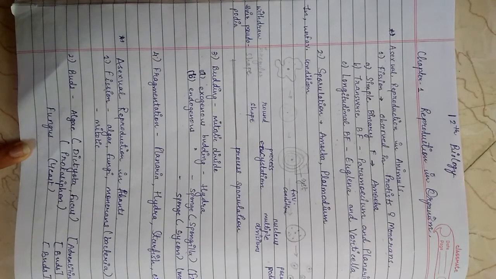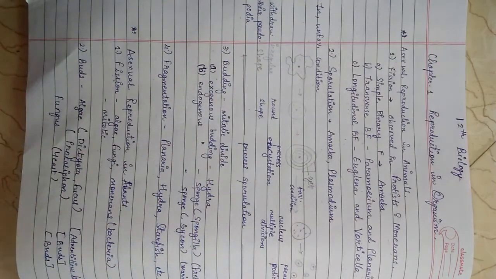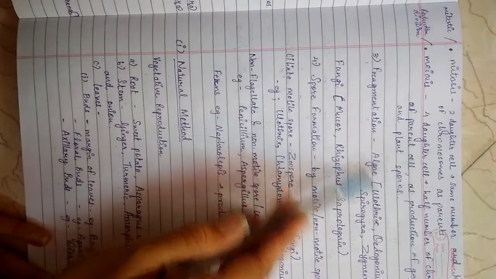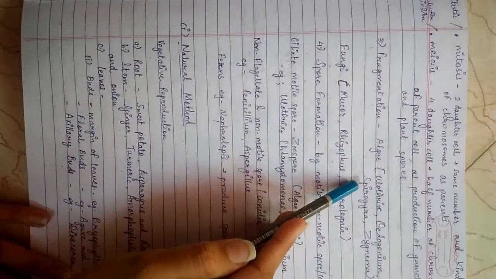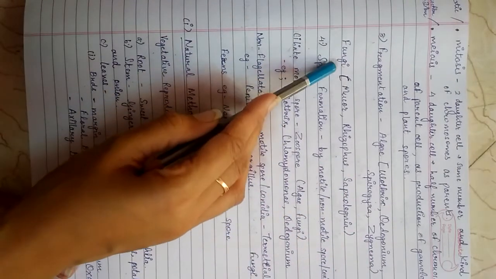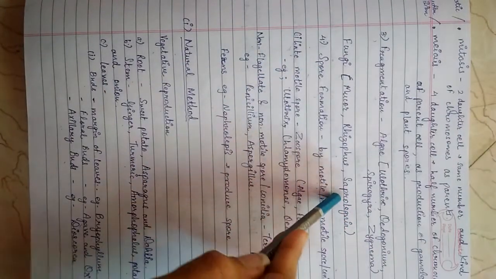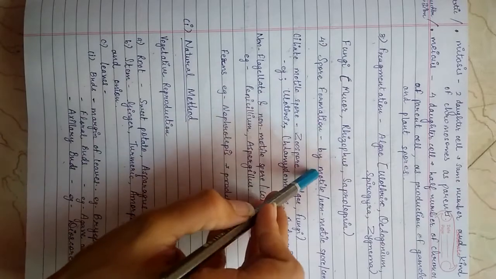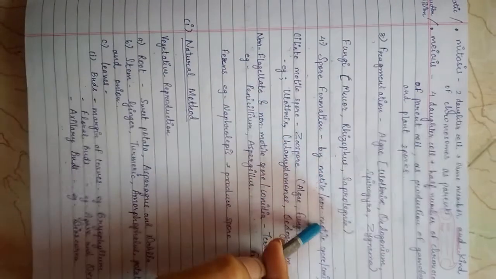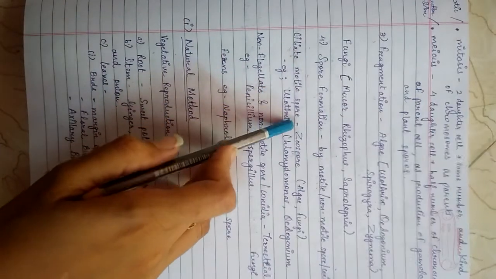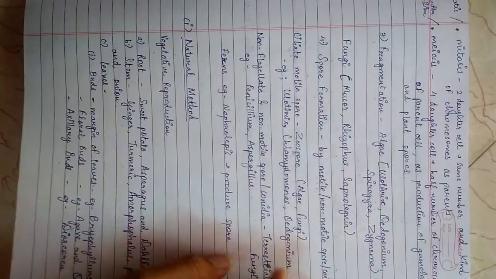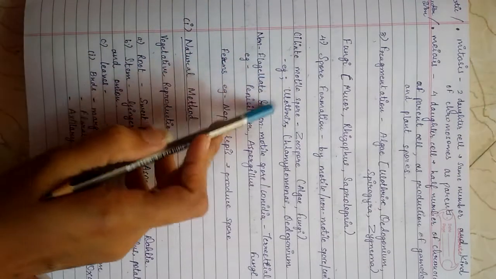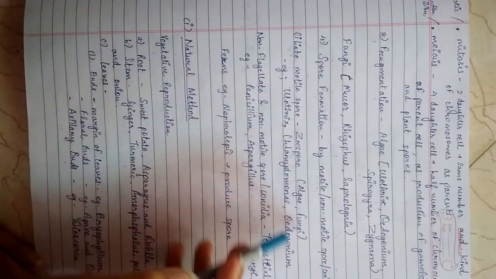Number 3rd one is fragmentation, in which examples are algae: Ulothrix, Oedogonium, Spirogyra and Zygnema. In fungi, Mucor, Rhizopus and Saprolegnia. Number 4. Spore formation. There are two types of spore formation, motile and non-motile. Ciliated motile spores, where motile means movable and non-motile means not movable. In this, examples are Ulothrix, Chlamydomonas, Oedogonium.